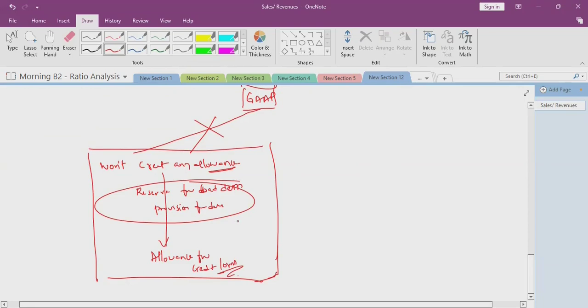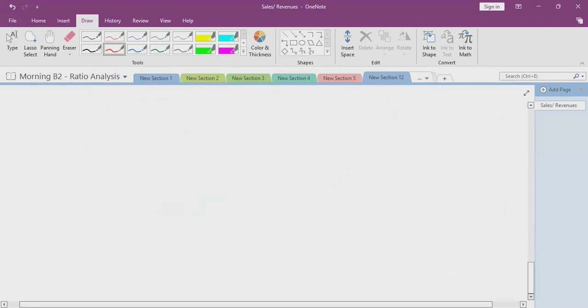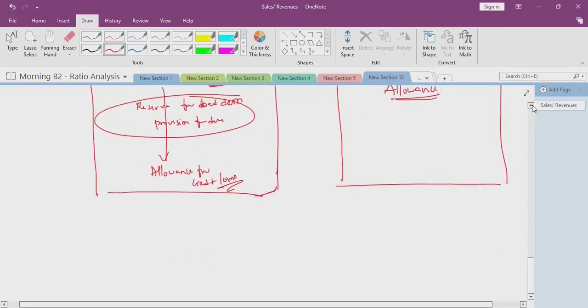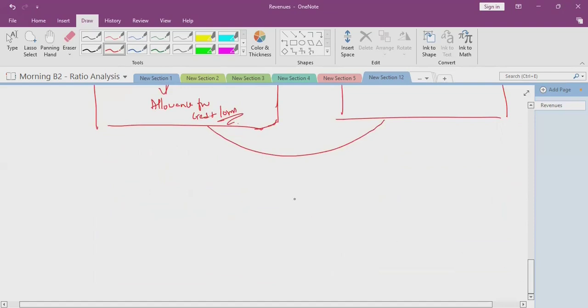The practice is still there for small vendors, whereas corporates will create an allowance account. So what will happen if we don't create an allowance, and if we create an allowance, how the treatment will be done, that is what we are going to see now.